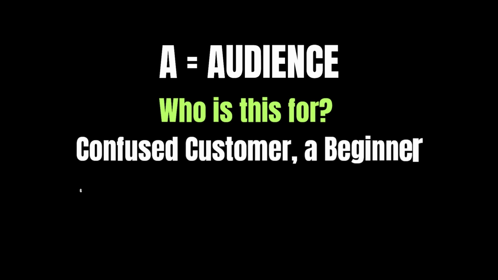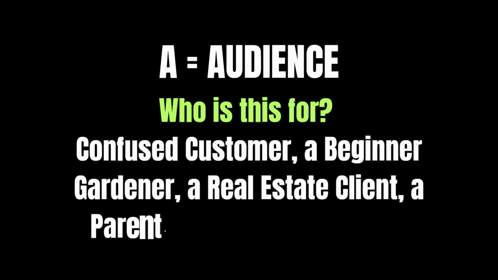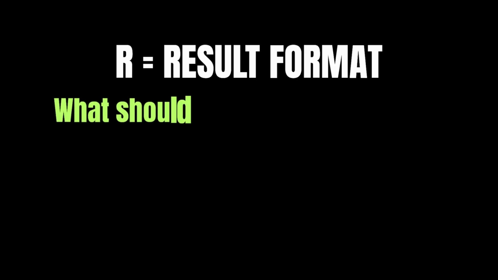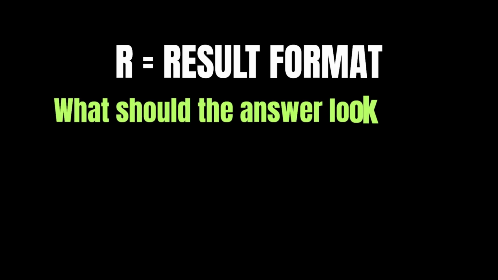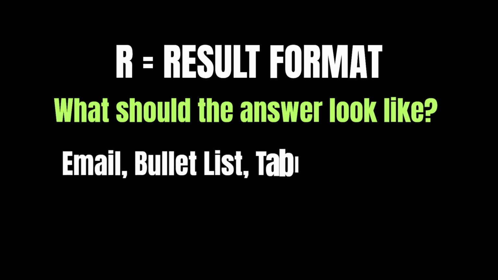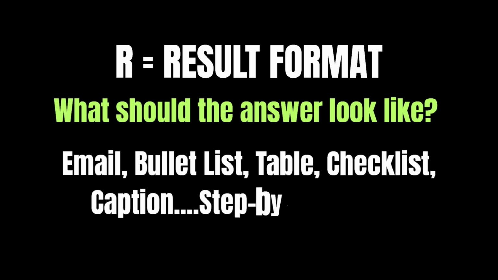Is it a confused customer, a beginner gardener, a real estate client, a parent, a retiree, a potential consulting client, or a team member? And finally, R. R is for result format. What should the ultimate end answer look like? Should it be an email, a bulleted list, a table, a checklist, a caption, script, short text, or a step-by-step plan?